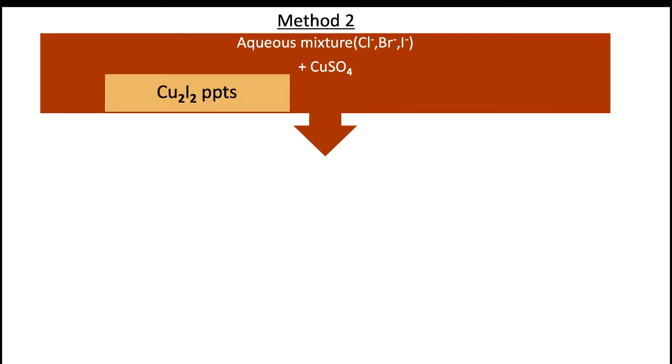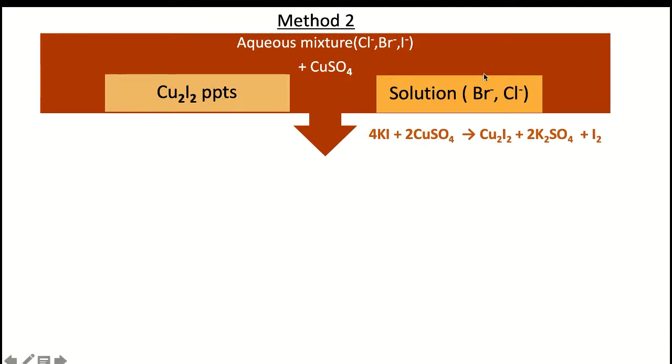this mixture. First thing we find is the formation of white precipitates which are of copper iodide. So we separate out these precipitates and filter that. The solution which is left contains bromide and chloride. Now here the reaction that occurs is a redox reaction, that is, an oxidation half reaction and a reduction half reaction. So the copper sulfate acts as an oxidizing agent. Itself it is reduced from Cu+2 to Cu+1.